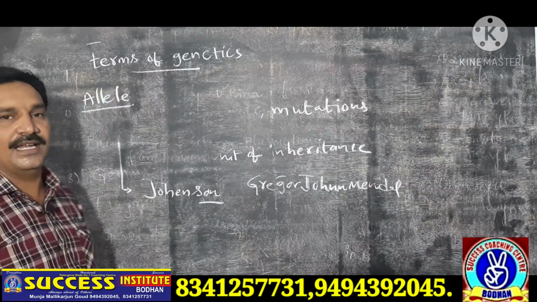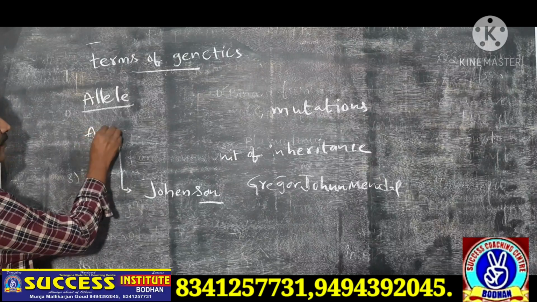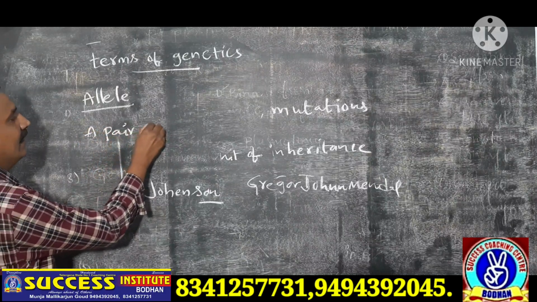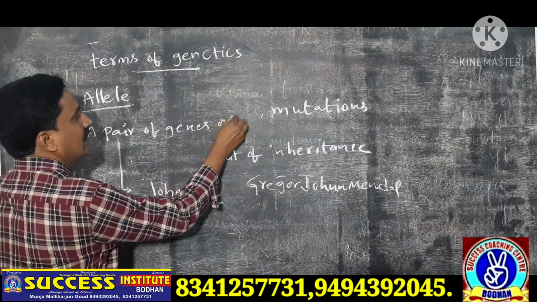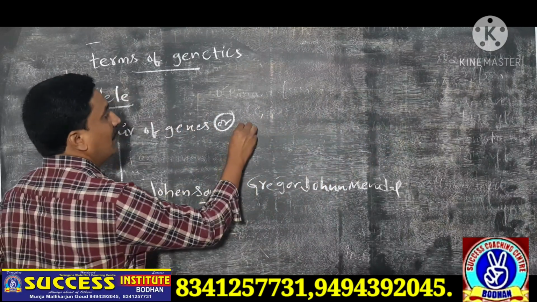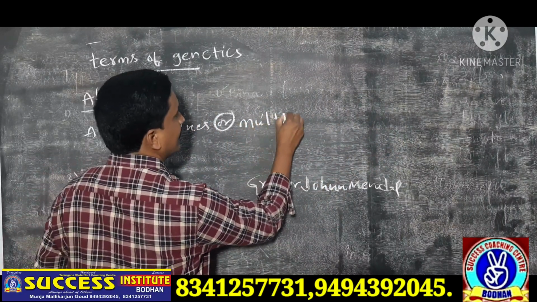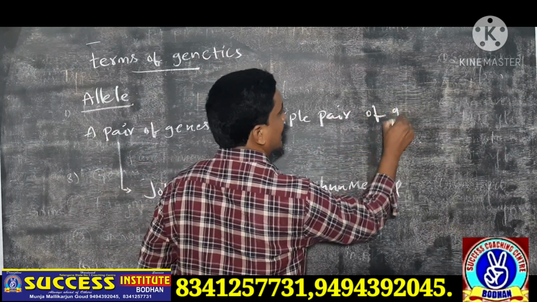What is the meaning of allele? Allele is a pair of genes, or multiple pairs of genes.